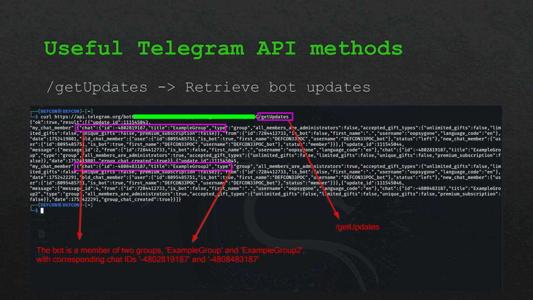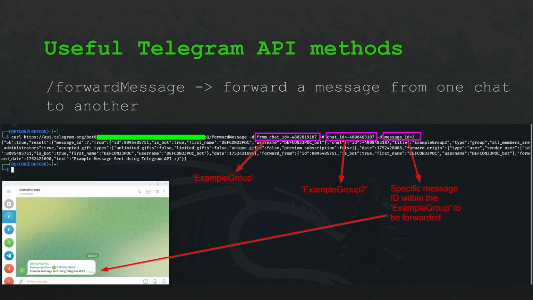And we use this mainly just to find those chat IDs. So for example, in the screenshot there, we can see this bot is a member of two distinct group chats. And what we can then do is forward messages from one group to another. We can use the forwardMessage method to do this, and we need to provide the two chat IDs, the source chat and the destination chat, and an ID for a message. We don't always know what the message IDs are, so we can enumerate through all possible integers and forward all messages across.